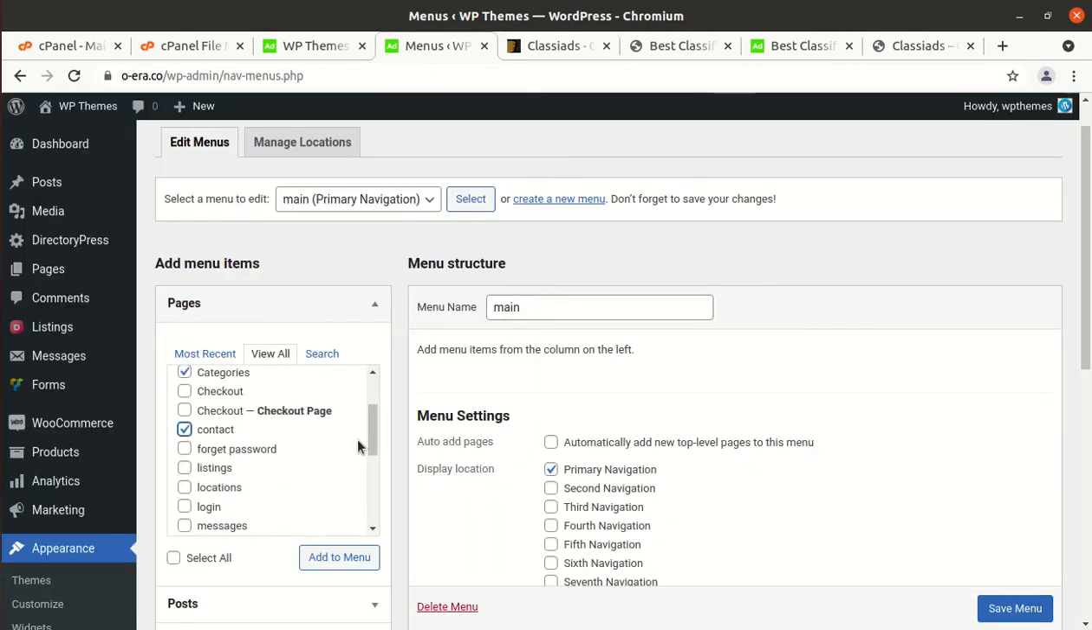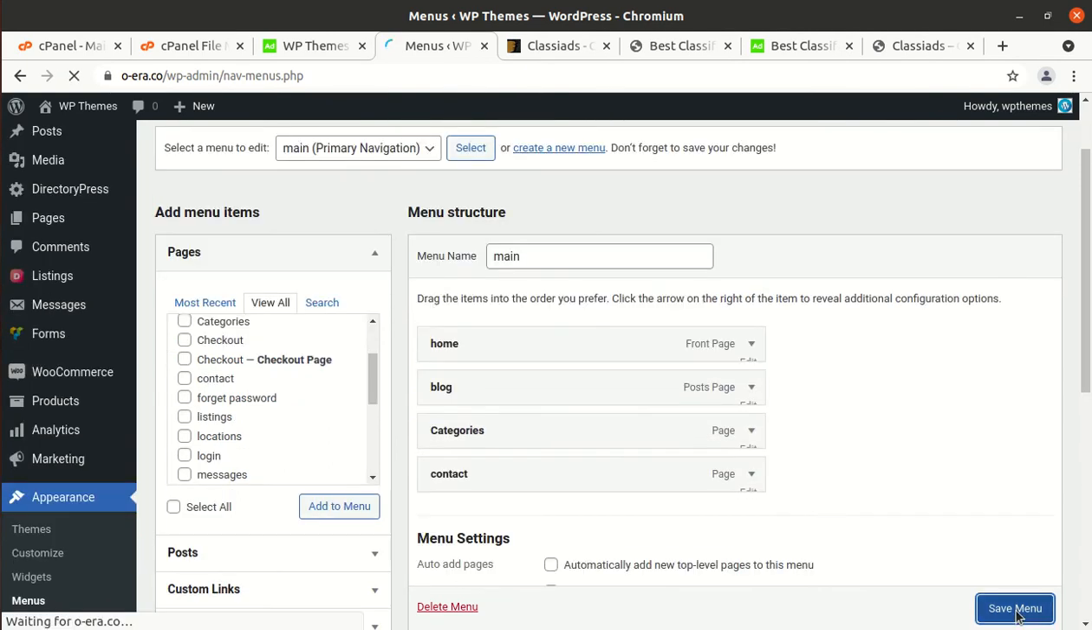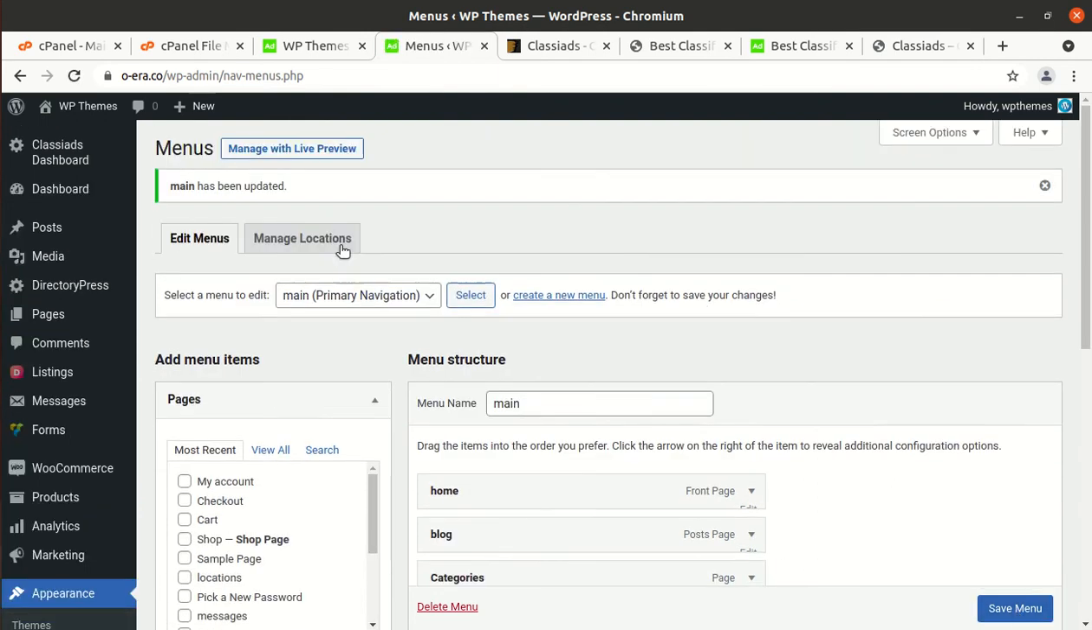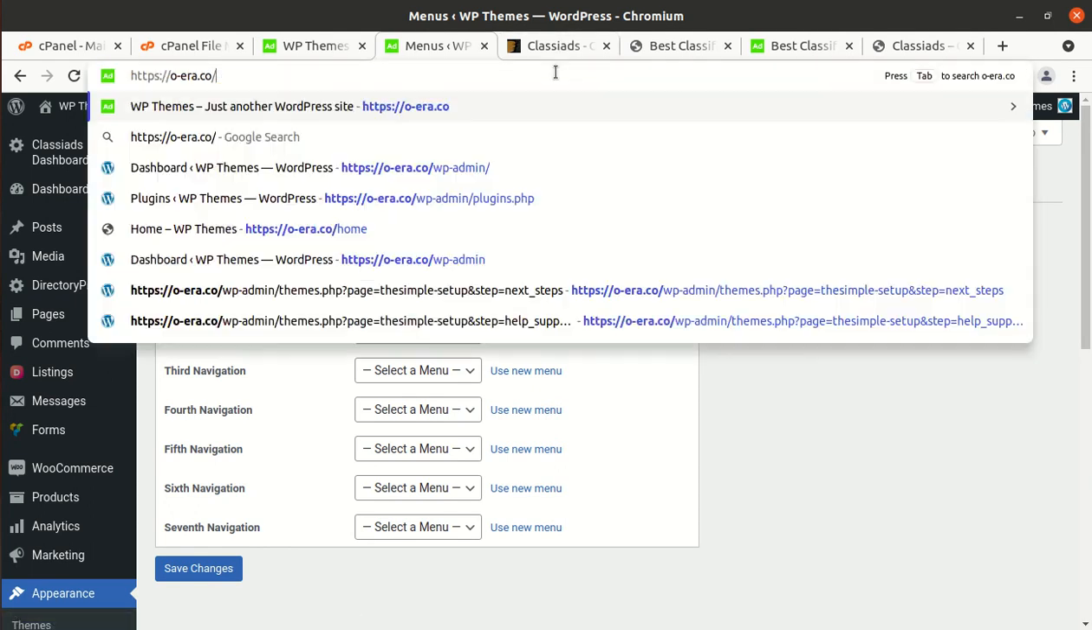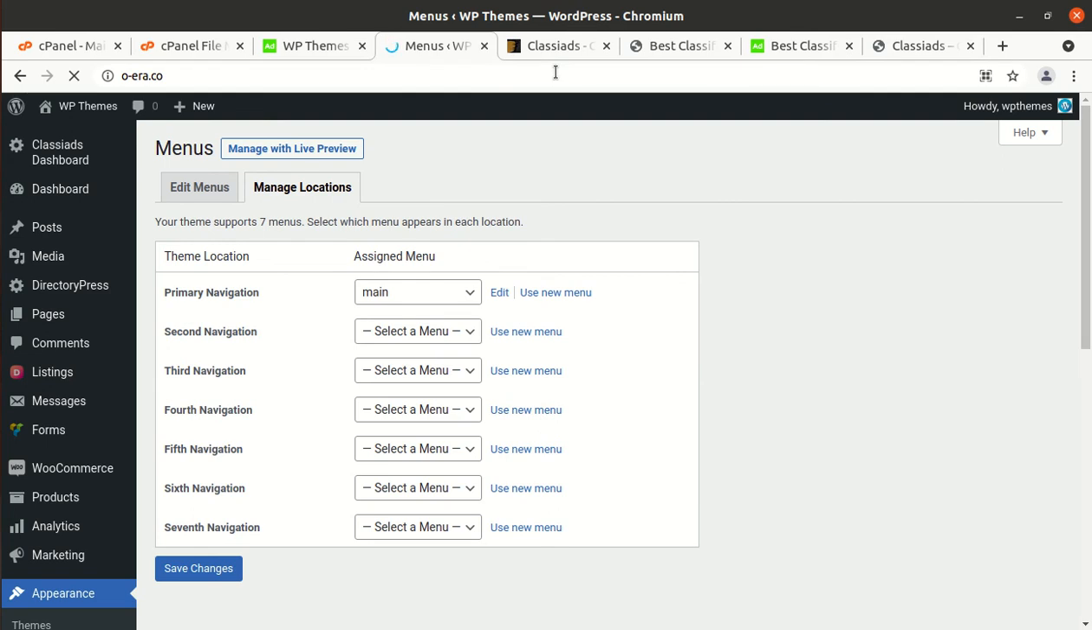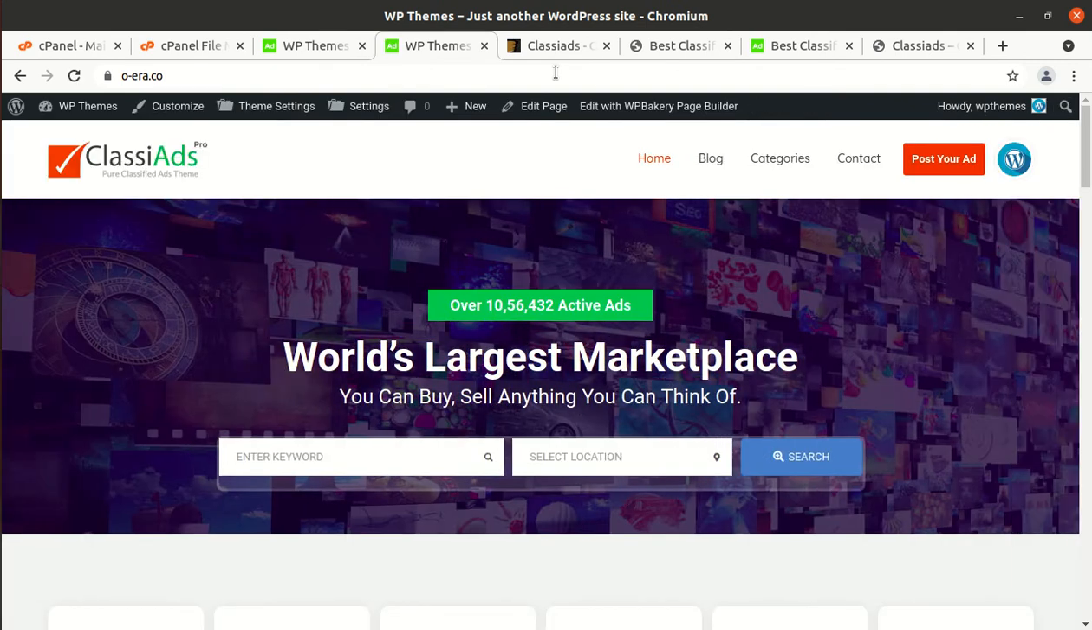Now I am adding all the selected ones to the menu and save the menu. I believe it has already been assigned to the primary navigation. Okay, it has been assigned. So secondary navigation, third, fourth navigation can be set here, and our website should be fine now with the menu as well. Okay, wonderful. So the menu is also here. Post your ad. Let us check this.